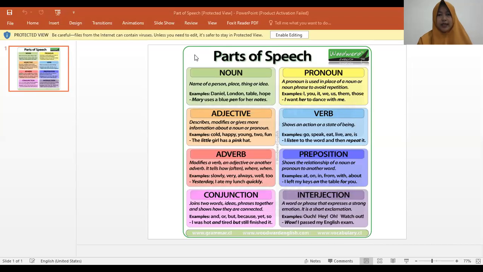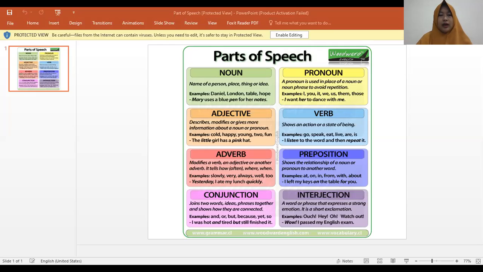Well, you need to know that in speech, there are 8 parts of speech that you need to know as the basic of linguistics. The first one is called noun. Noun, or in bahasa Indonesia, kata benda. It is the name of a person, place, thing, or idea. For example, the name of Daniel, the name of a city, London, table, hope. Therefore, a noun can also be an abstract or concrete thing.